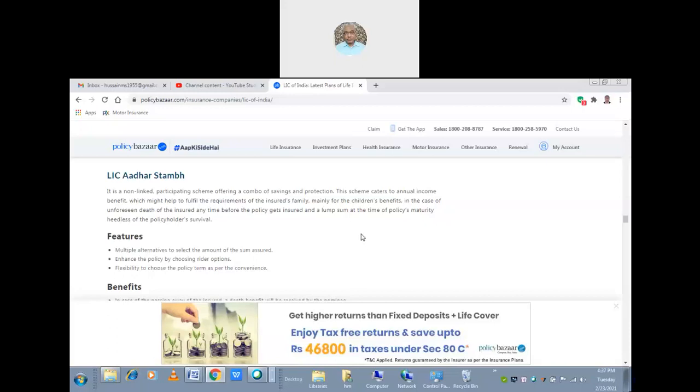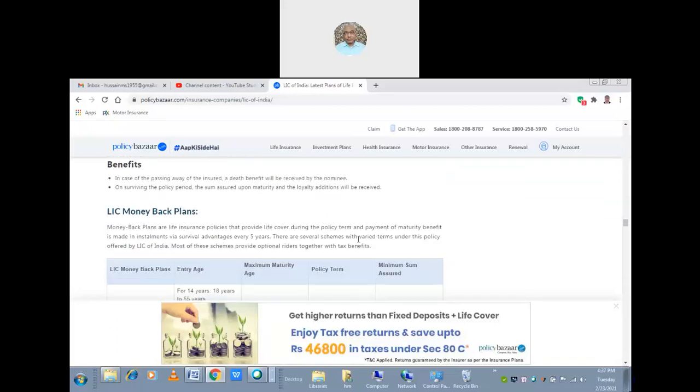If the policy holder dies, then the insurer pays the nominees, those who survived. And here the insurer is LIC. So the policy is LIC Aadhar Stambh. So again, LIC money back plans. This is mostly what I told you: the endowment policy and the LIC money back plans. They are very much famous.